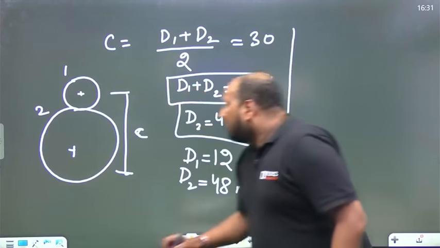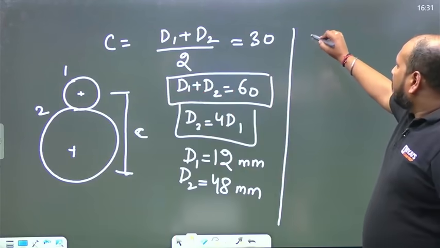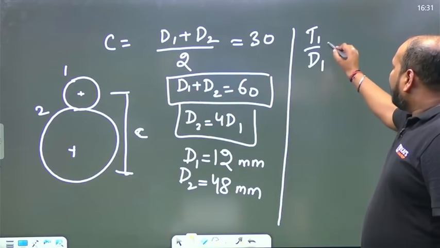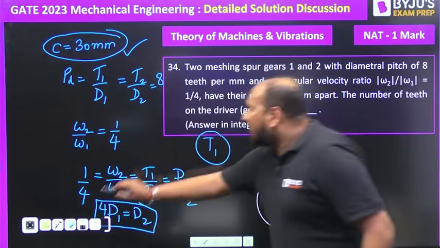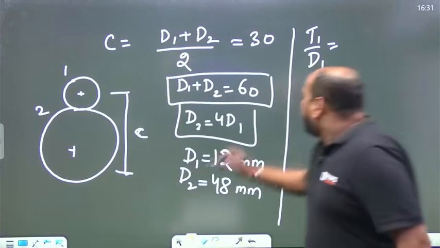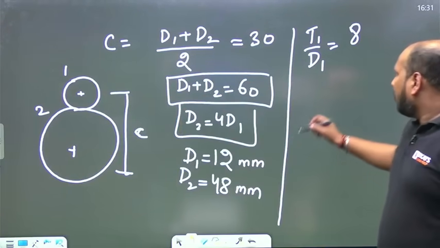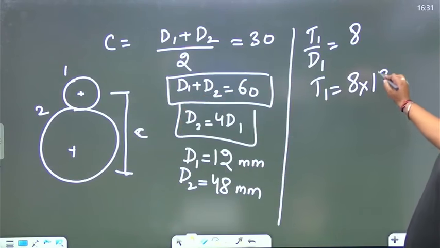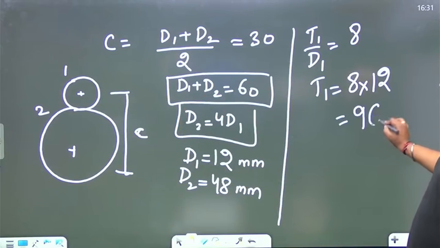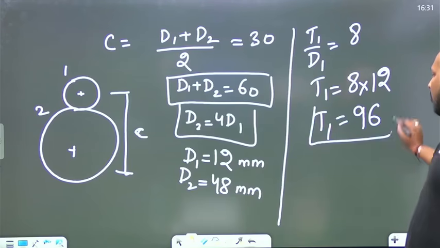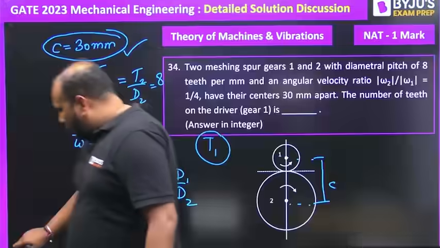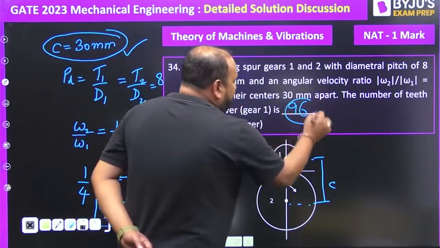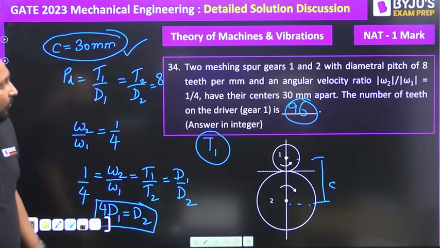If the module is the same, definitely this value will be the same. Or I can simply say T1 by D1 is equal to 8, directly they have given us that, right? So from here, I can say T1 is equal to 8 into 12, that is 96. So the number of teeth on the driver gear is coming out to be simply 96. The final answer you have to write is 96. Okay, very easy question from the theory of machine.